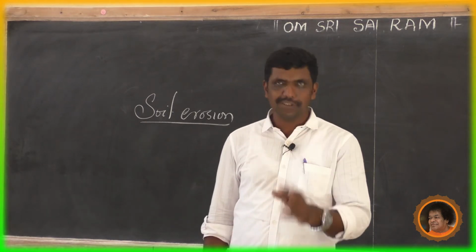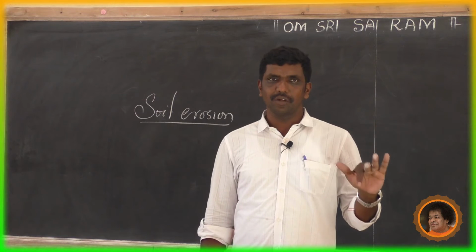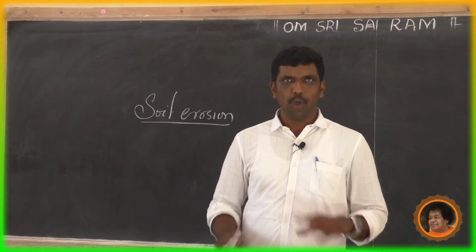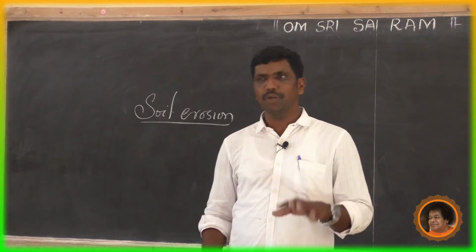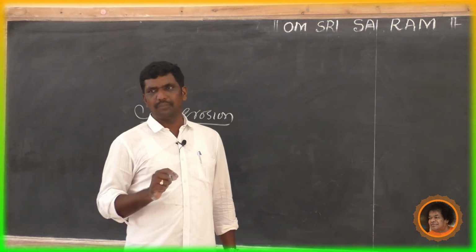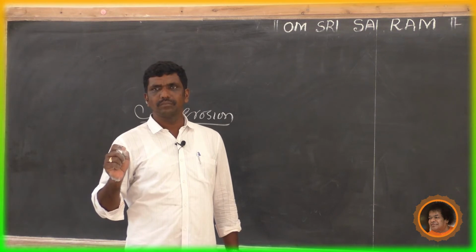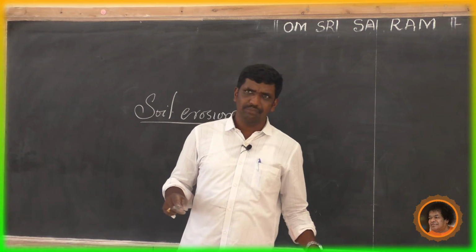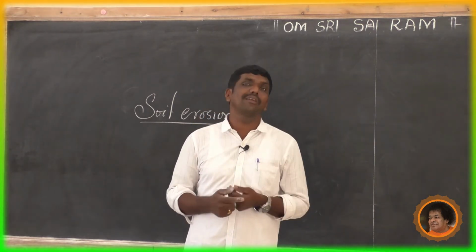Not only natural agents, even today the intervention of human beings in the natural process might cause a lot of problems. They remove the top layer of fertile soil and deplete the fertility of the soil. This is called soil erosion.